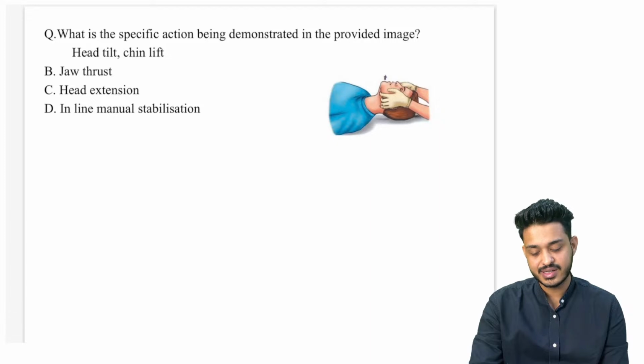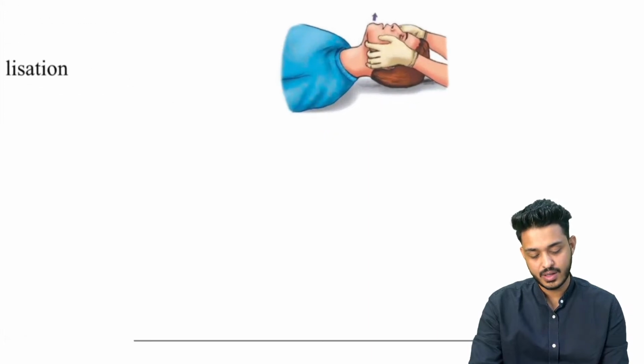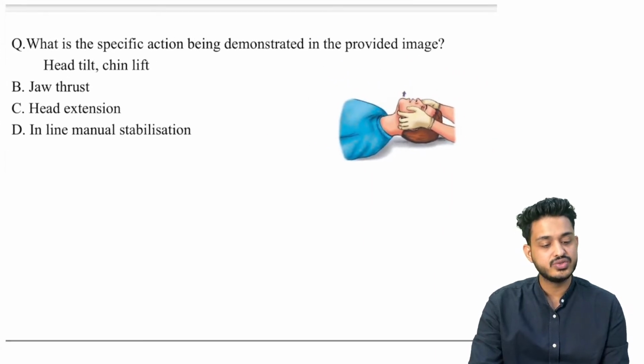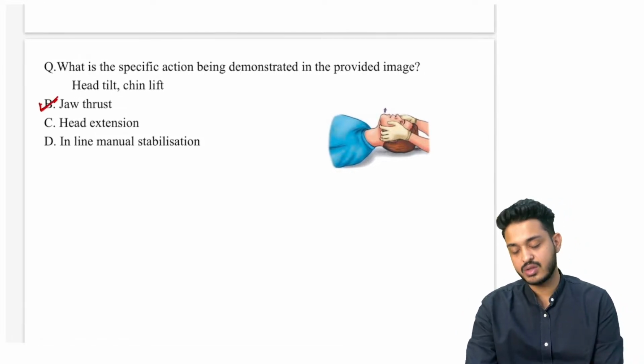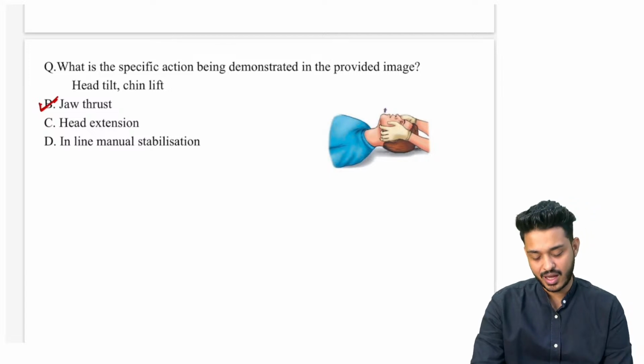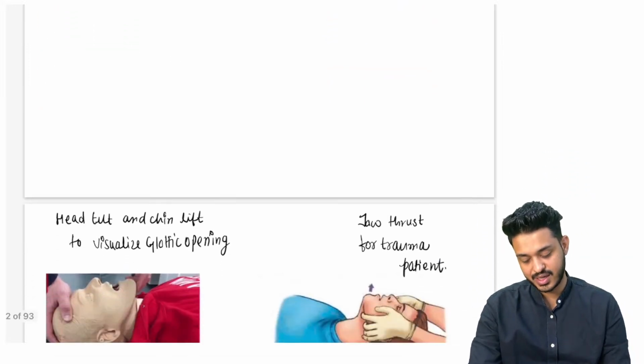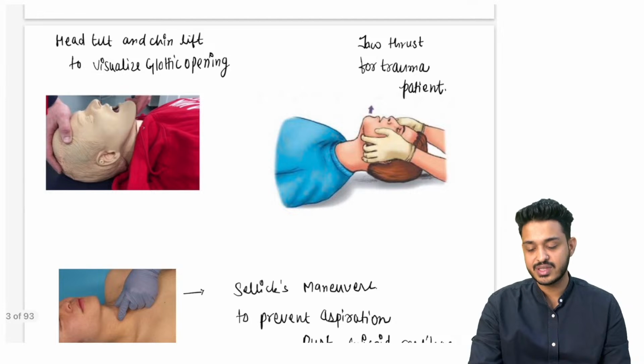What is this particular thing? Here the hands are present on the jaw. दो maneuver याद रखने, ये दो तो याद ही रखने. This is going to be a jaw thrust, right? So these are the two maneuvers that you have to remember. One is your head tilt and chin lift.